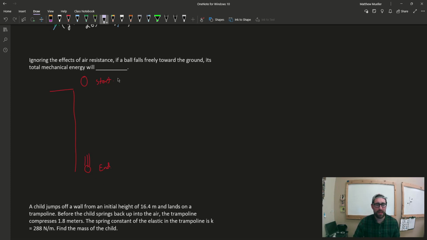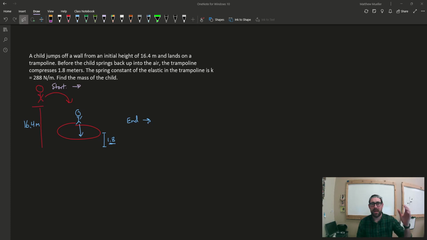So what's happening? Well, if we think about that here, at the top here, it's all potential energy. And at the bottom here is all kinetic energy. And the beautiful thing about these two things is those are going to be equal. Every single time, those will be equal. So the energy is conserved here. And because we've raised that ball up into the air, we've given it potential energy, we drop it, that potential energy converts into kinetic energy. So that would continue to accelerate, it would get a really, really high velocity. The total energy would end up being conserved here, so that it would be the same as where it started.